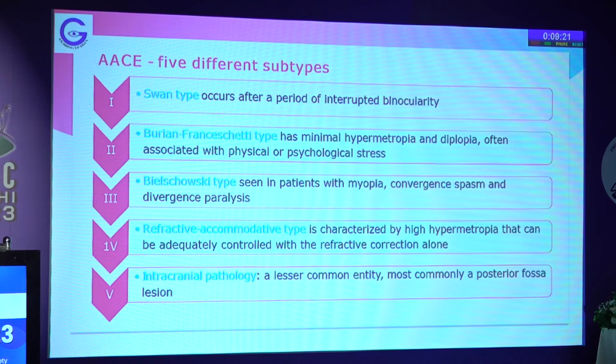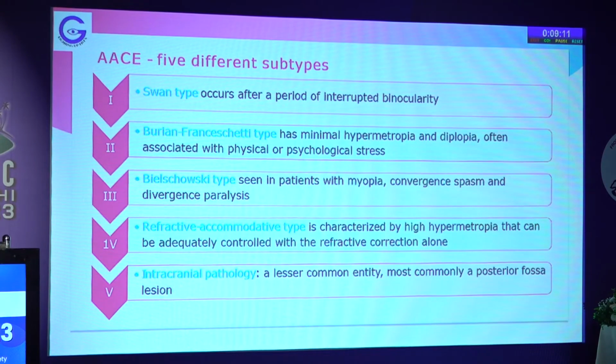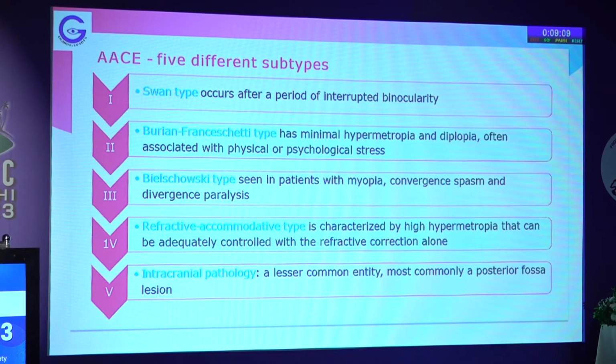AACE has 5 different subtypes. Type 1 is the Swan type, which occurs after a period of interrupted binocularity, like a patch. You put the patient on a patch for some trivial trauma or something. Then there is the Burian-Franceschetti type, which is associated with minimal hypermetropia and diplopia, often precipitated by some physical or psychological stress. So the child may have an underlying esophoria, and suddenly due to stress, it manifests into a tropia.